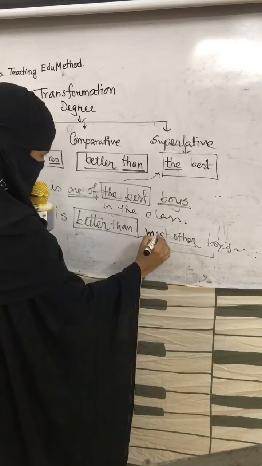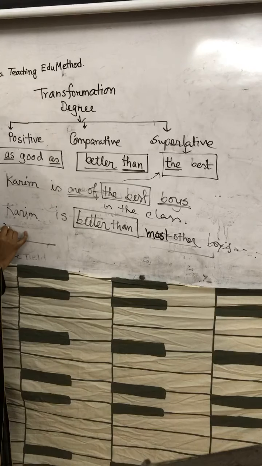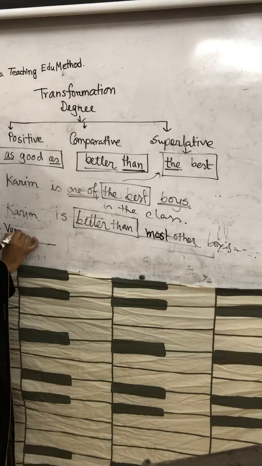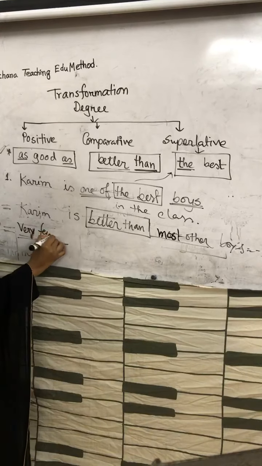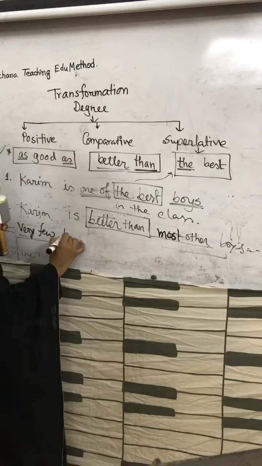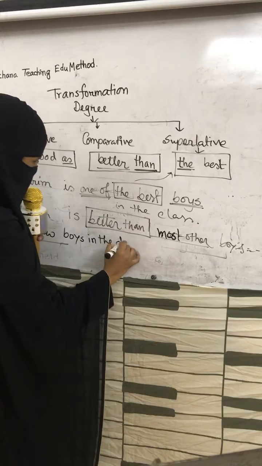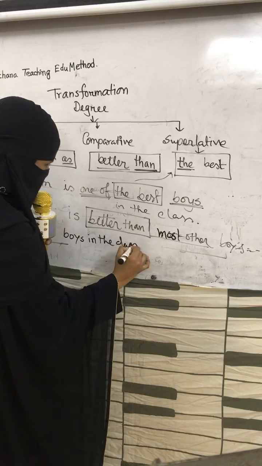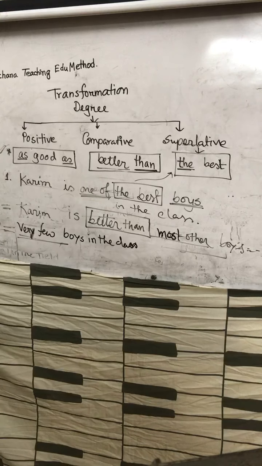Instead of most other, you have to use here very few. You cannot write here no other. Very few. Then boys in the class. Point to be noted, students, point to be noted. Very few boys in the class.